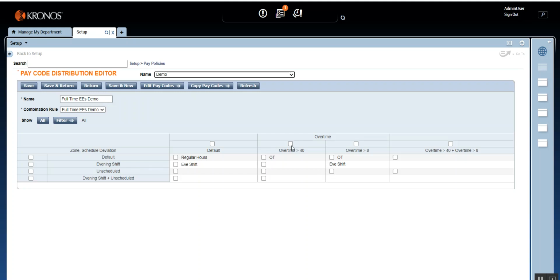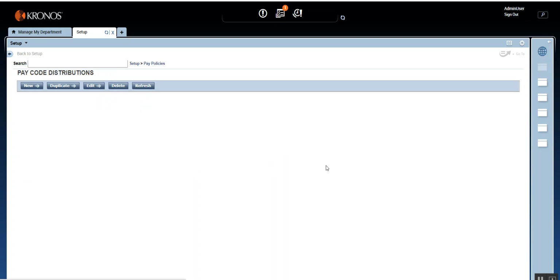However, I would like you to focus on something else. I would like you to focus on this particular pay code. Do you remember we giving this pay code here? We didn't even come here. But the moment we assign evening shift here, the same pay code was shown here as well. Why? Because in the combination rule, we said evening shift takes precedence over the overtime.